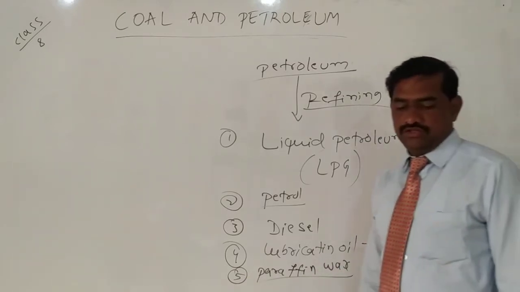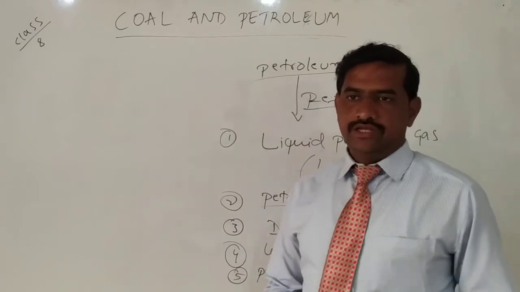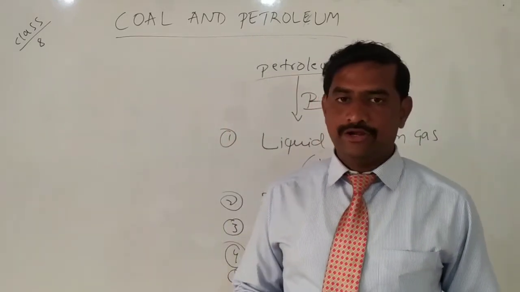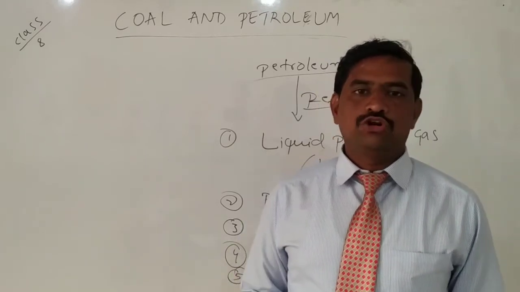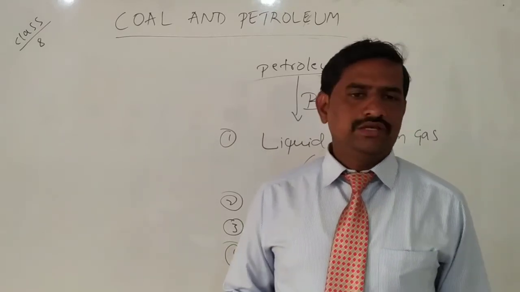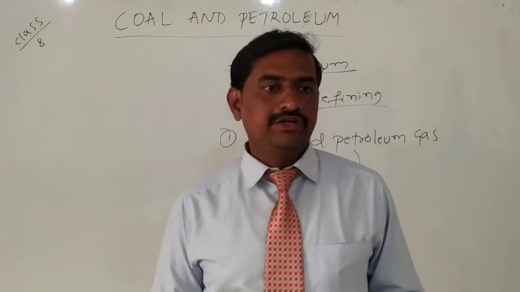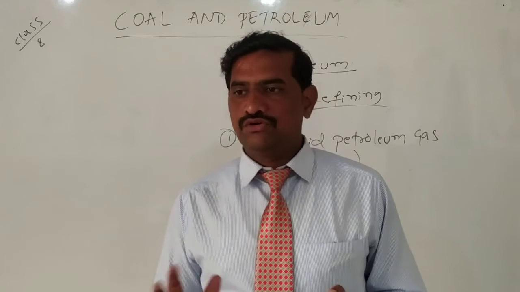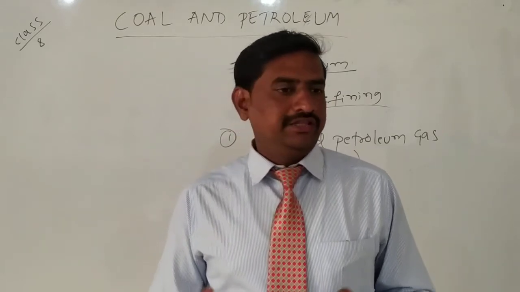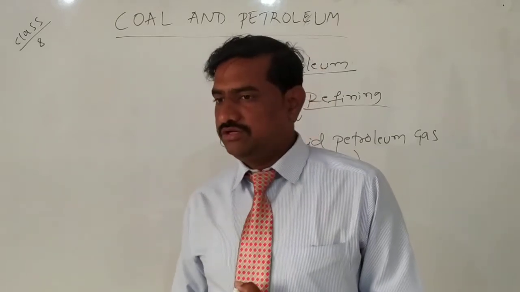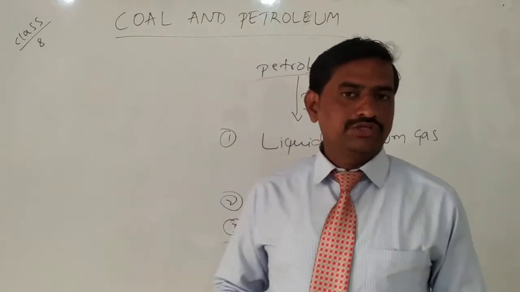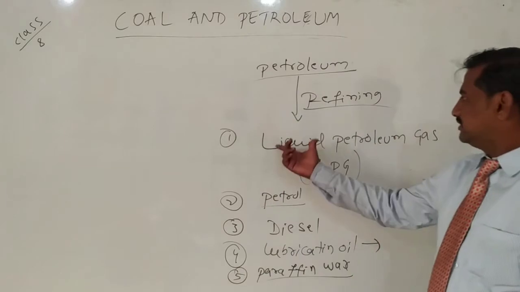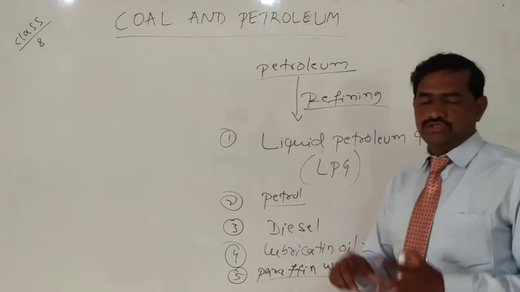So here the lubricating oil is used for lubrication, and paraffin wax, diesel, petrol, and one more we left, that is kerosene. I think you might have heard the name of kerosene. In the earlier days we were using kerosene for the stove, and in the ration also they were providing kerosene. But nowadays instead of that, for the cooking purpose we are using liquefied petroleum gas stoves.